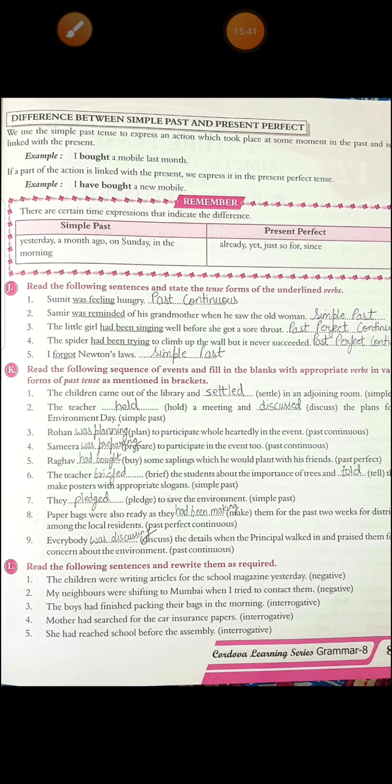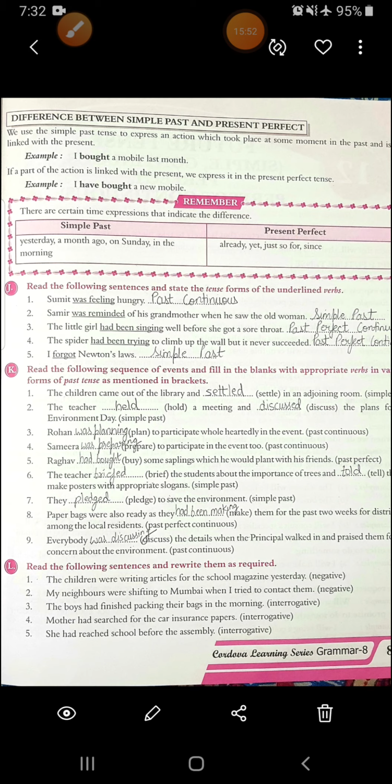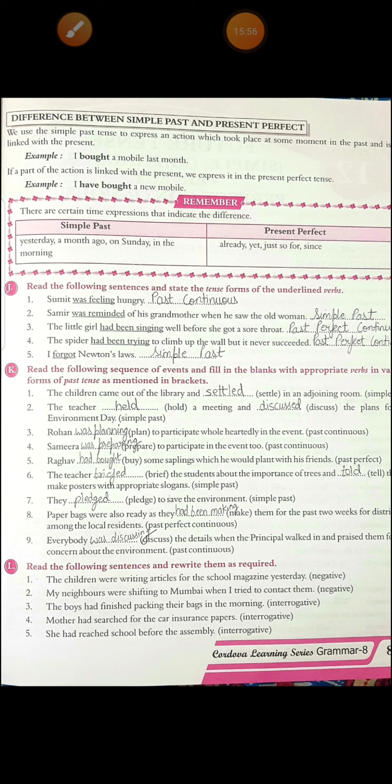Third, interrogative, had the boys finished packing their bags in the morning? Again, interrogative, had mother searched for the car insurance papers? Last, again interrogative, had she reached school before the assembly? This is the written form of it. You can see it. Write it properly. Pause this video and write the correct answers properly in your copies.